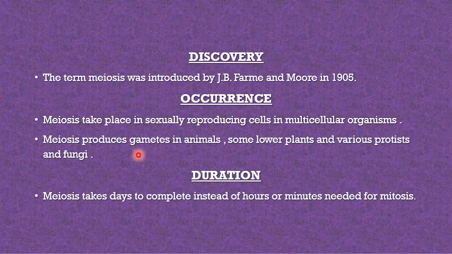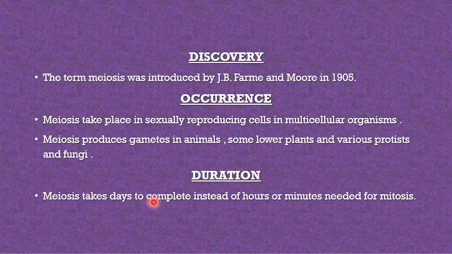Means when sexual reproduction takes place, the gametes are produced with the help of the cell division meiosis. Duration: meiosis takes days to complete instead of the hours or minutes needed for mitosis.